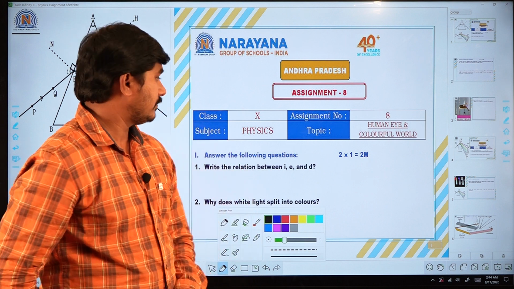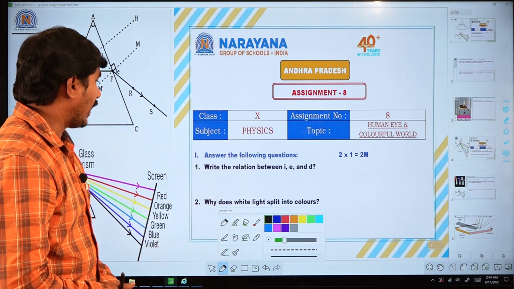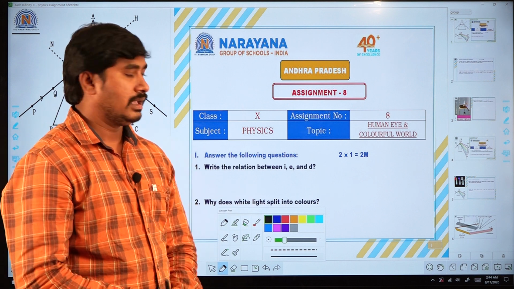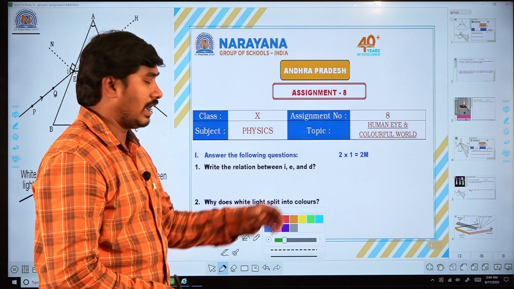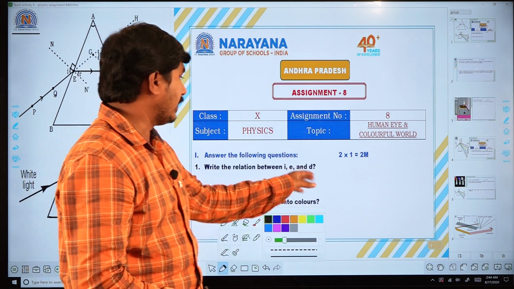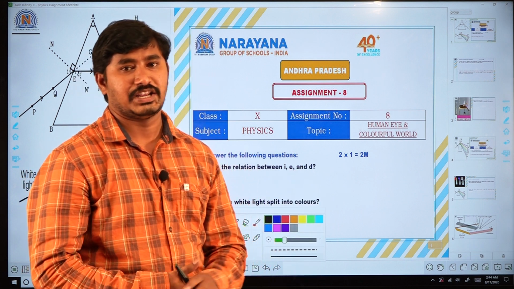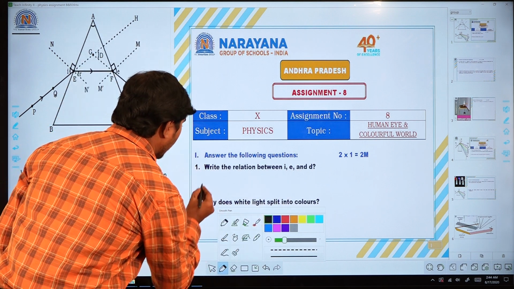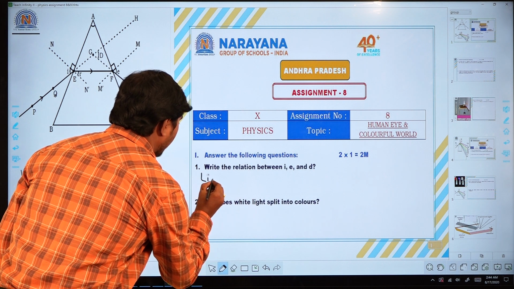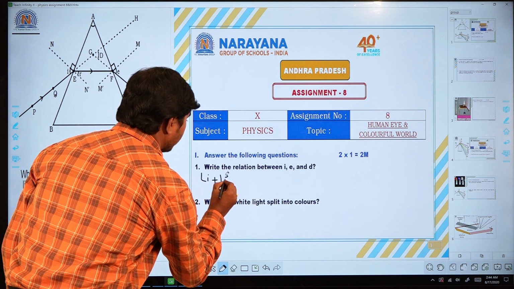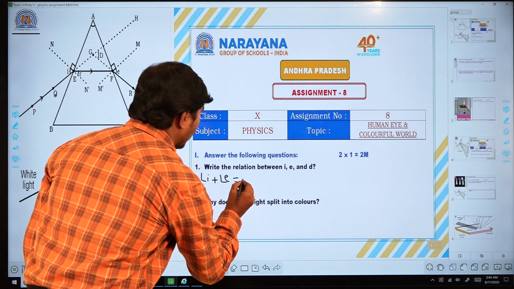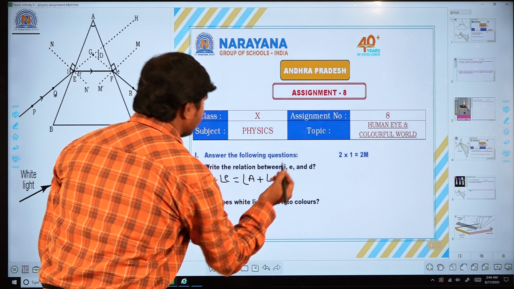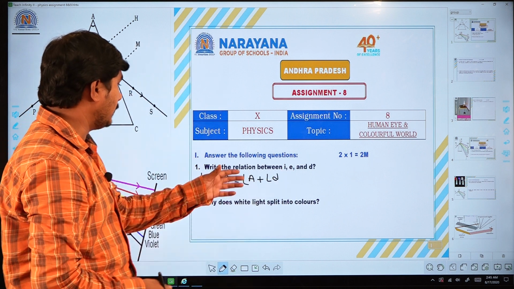The question number 1 is: write the relation between I, E and D. Here I means angle of incidence, E means angle of emergence and D means angle of deviation. What is the relation here? The relation is angle I plus angle E is equal to angle A plus angle D. That is the relation, especially in the prism.